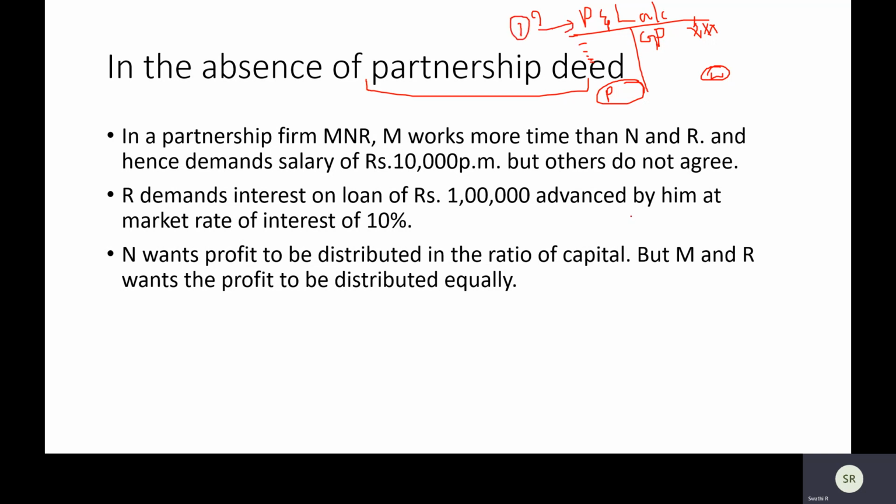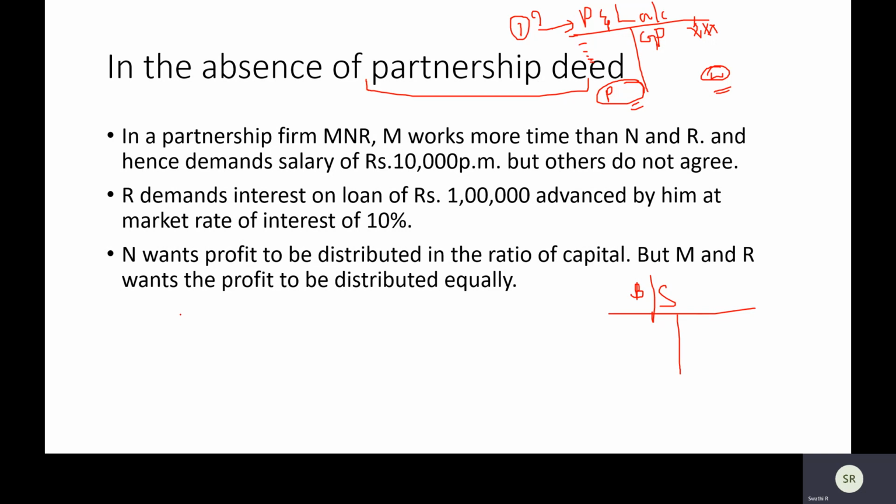In final accounts, what's the next thing we did? Right after P&L, we prepared our balance sheet. This profit was taken to our balance sheet. While in partnership accounts, what we are going to see in today's recording is, first, as usual, you will make your P&L account. There is no doubt regarding this, I hope. Like how we did in final accounts, it's the same thing. But after preparing the P&L account and before preparing your balance sheet, we will be preparing two more accounts.